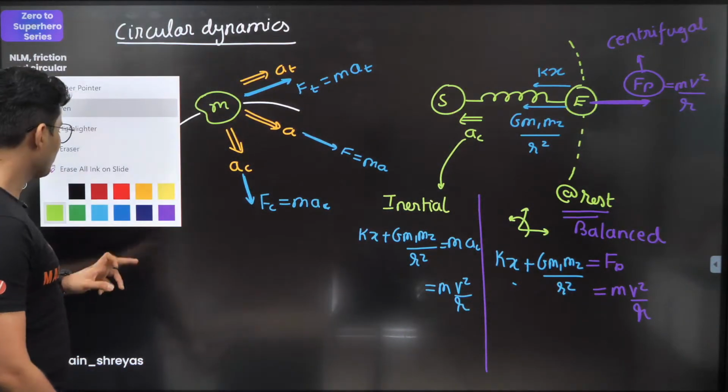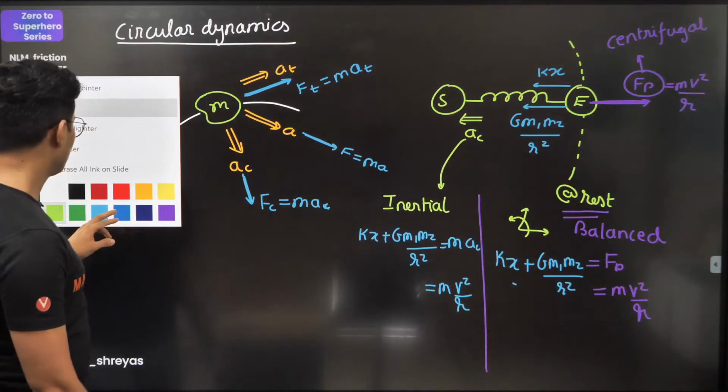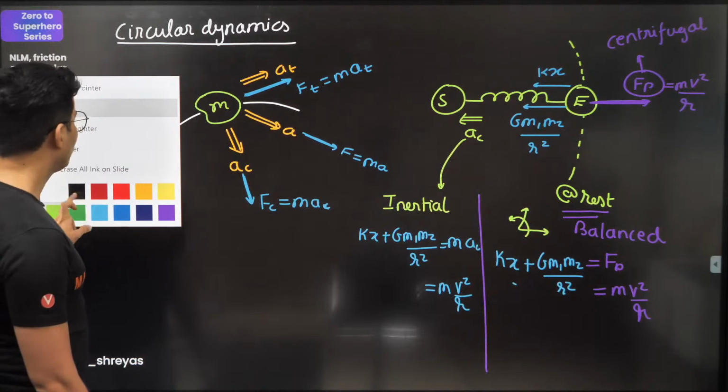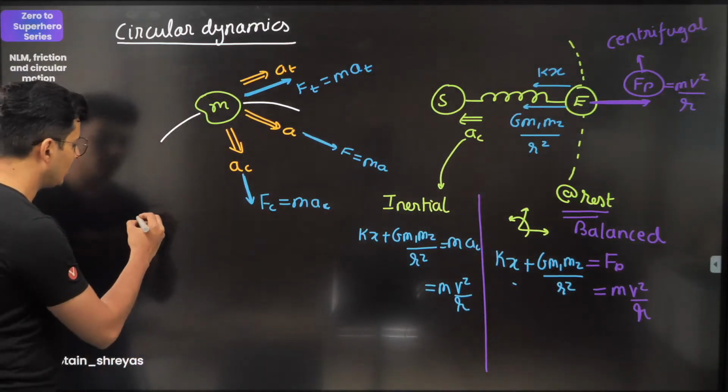So I'll just make a pointer over here. Let's use yellow.